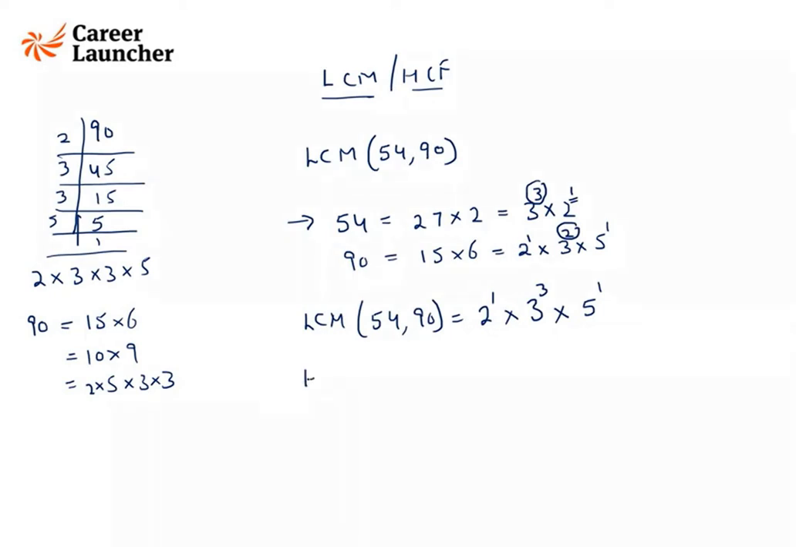Similarly, in HCF, what we do is we take smaller powers. So if I need to find the HCF of these two, the smaller power would be 2 raised to the power 1, 3 raised to the power 2. And since here we do not have any power of 5, in HCF also we will not have any power of 5. That means we will take the smaller of the two values. Is this clear, guys, how to find LCM and HCF?